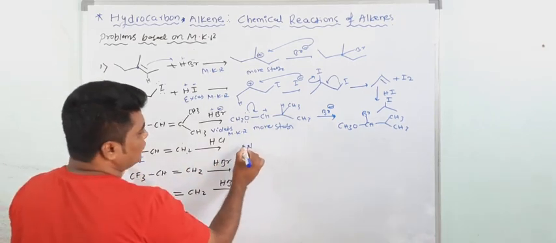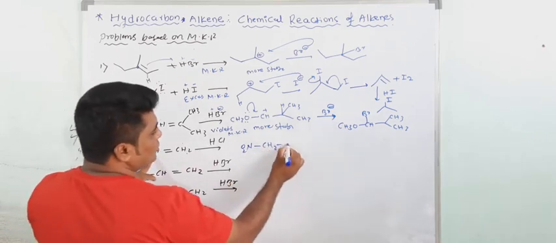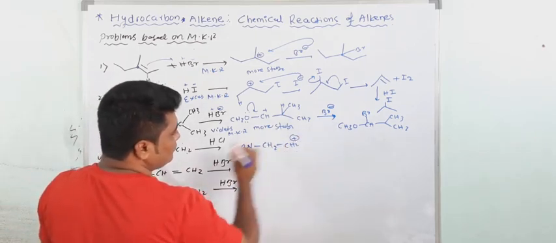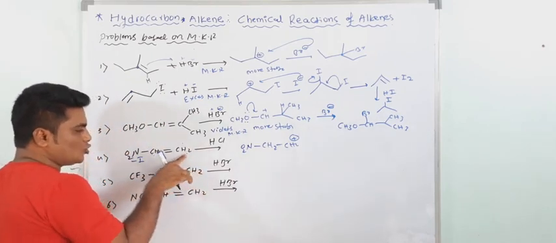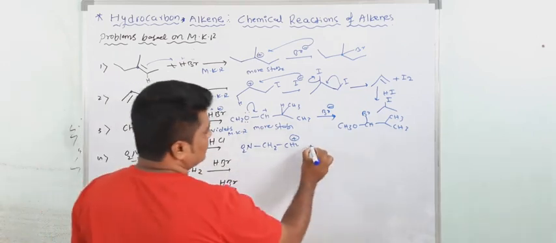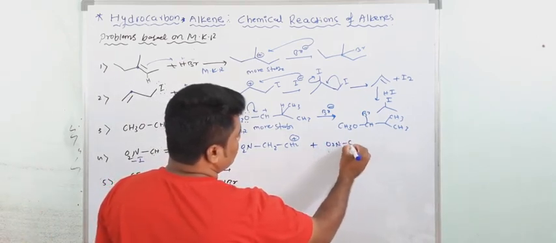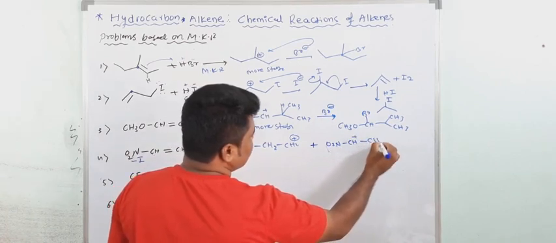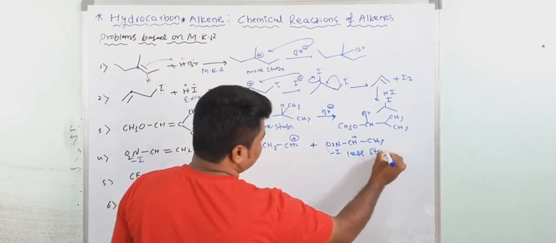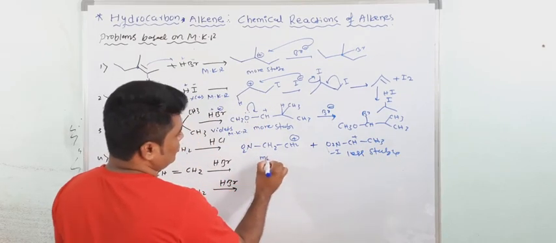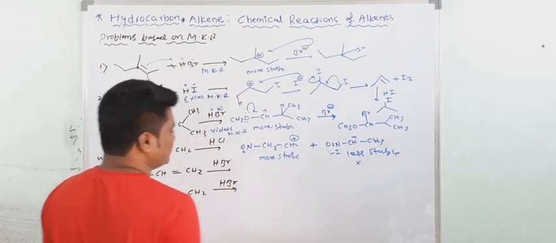Now which carbocation will form here? See, protonation of course takes place at this point. Now the carbocation will form, and this is the most stable. If the protonation takes place at CH2, the carbocation forms here. See here, this is NO2 and CH plus and this is CH3. See, it shows minus I. This is less stable, and this is more stable. So of course this will form, the other does not form.